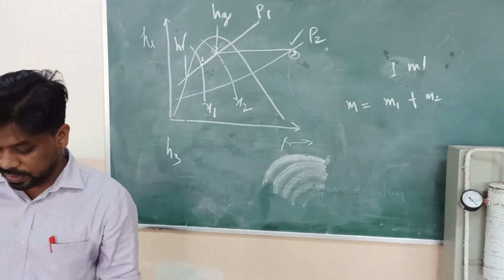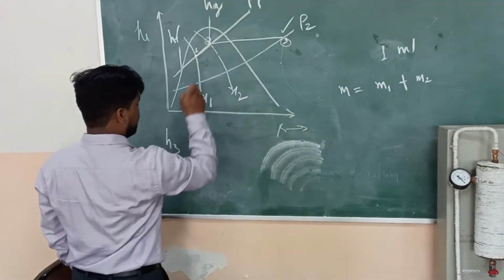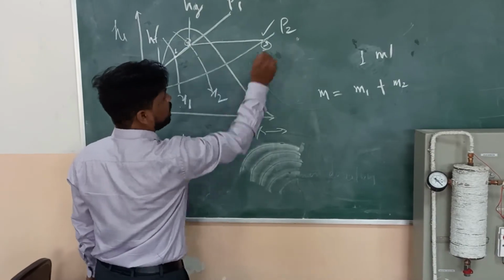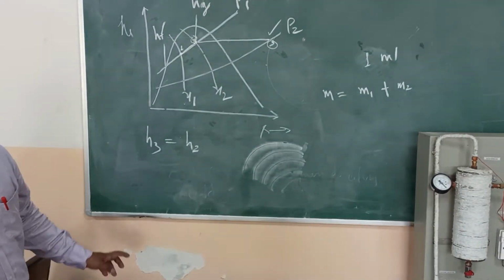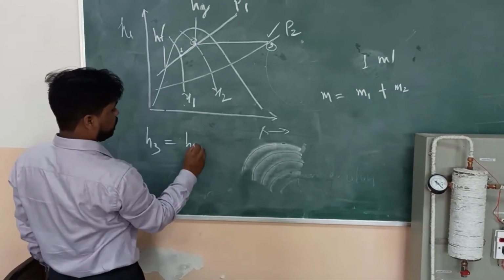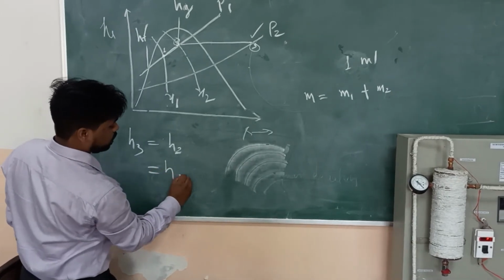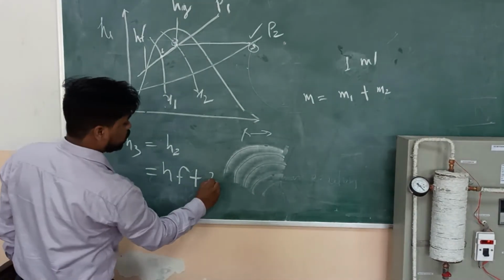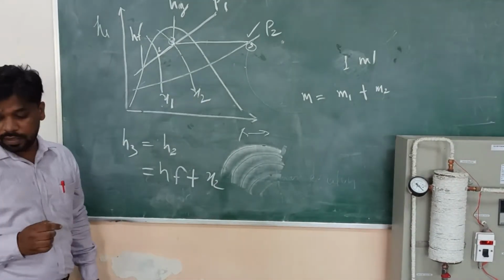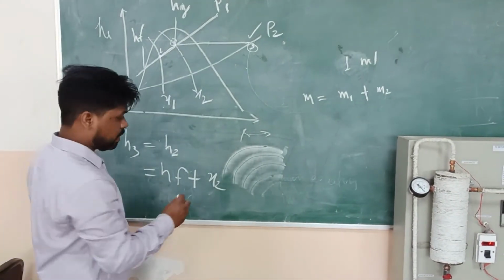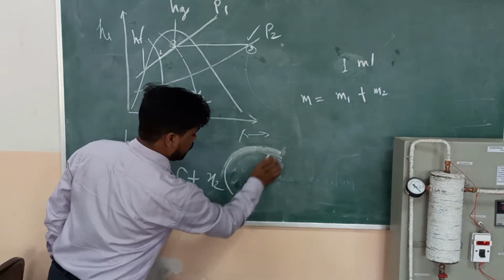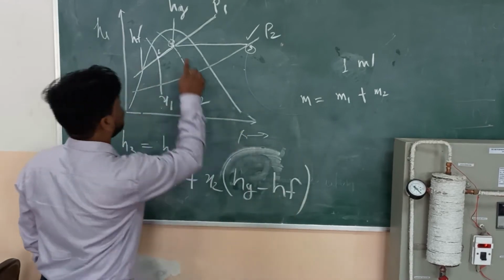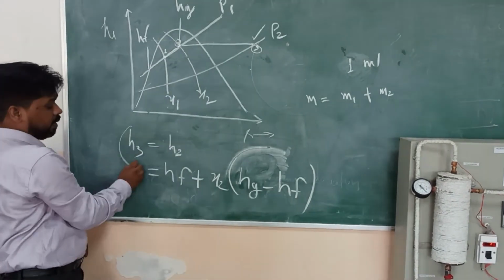The value of H3 is equal to H2, because the steam mass is the same. Now what is the value of H3? H3 is equal to Hf plus X2, our dryness fraction, times (Hg minus Hf). Here the value of H3 will come.